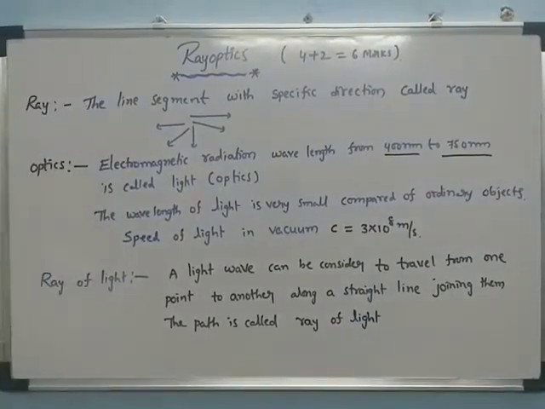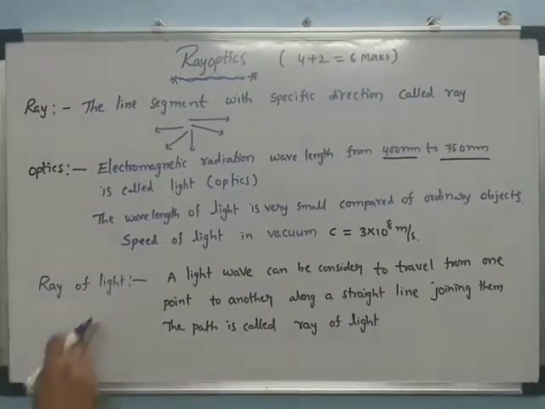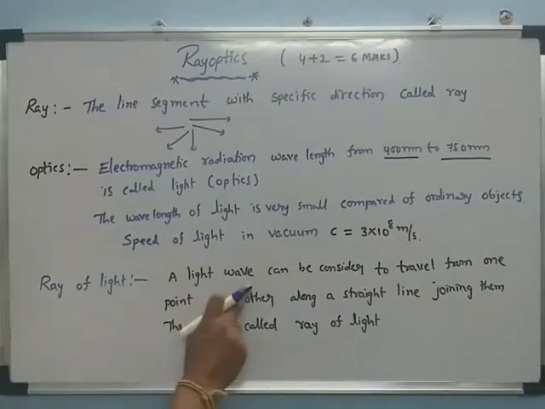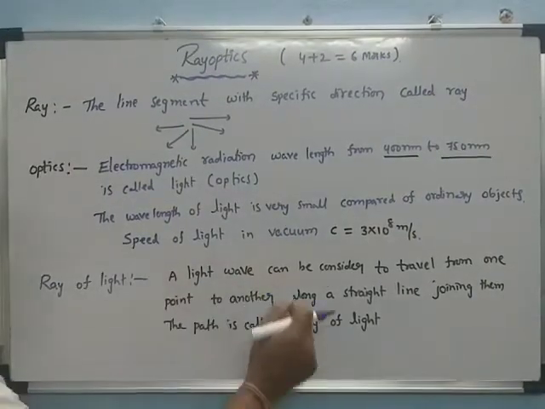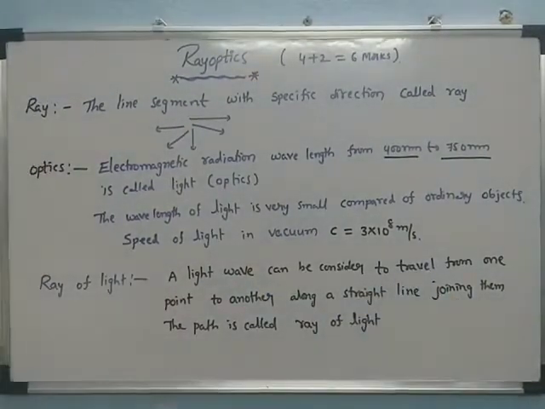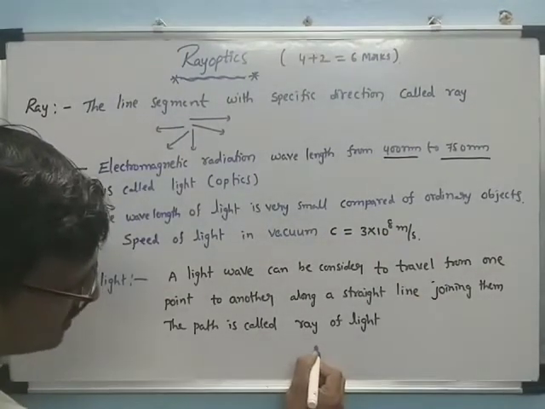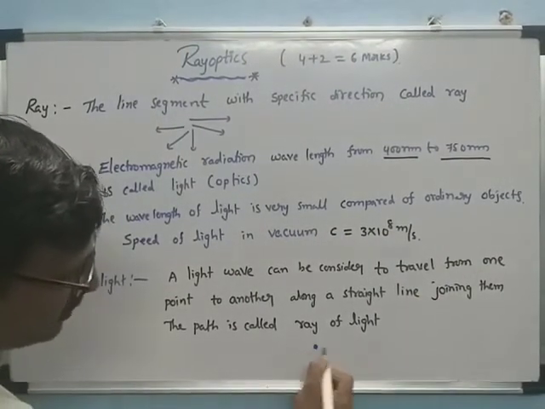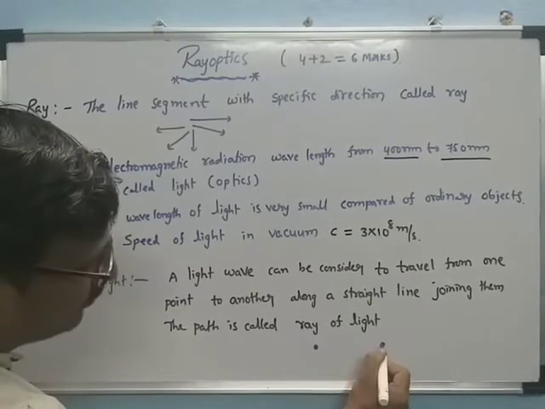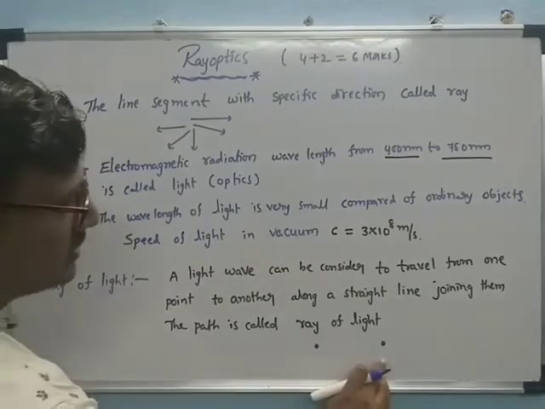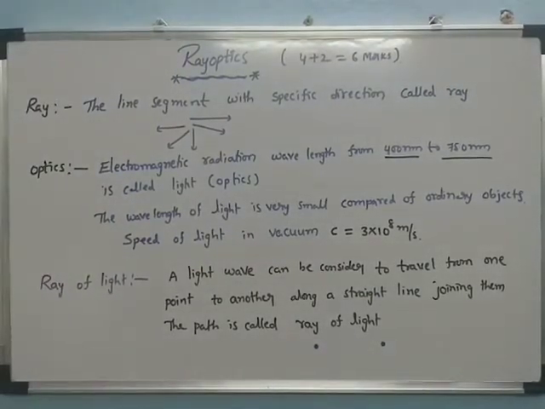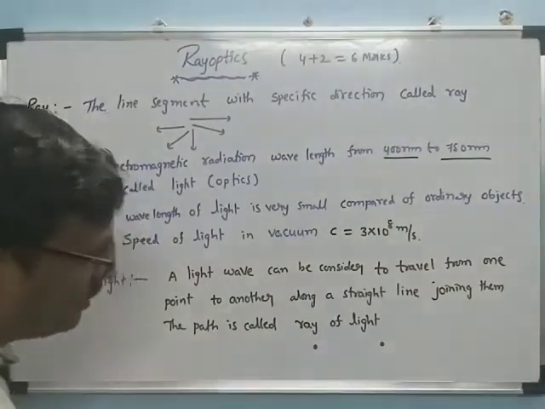See what is being said here in ray optics. A light wave can be considered to travel from one point to another.